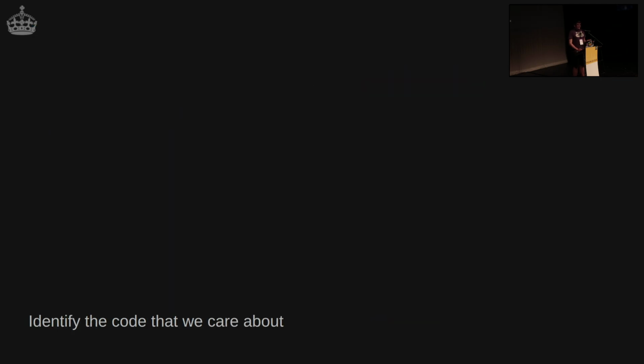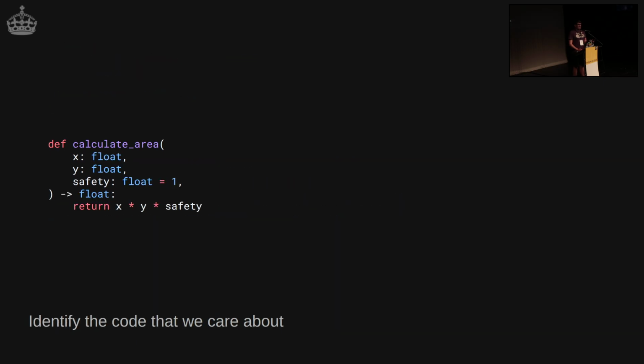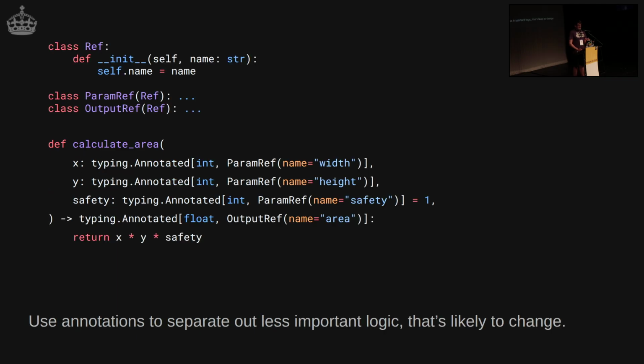And so the important thing to do, I would argue, is to identify the code that we care about, which in this case is really just this very simple multiplication, and then to do the rest of all this plumbing as declaratively as you possibly can. So in this case, I've made these little metadata objects that I'm going to be looking for, called ref and params and outputs and stuff. I've labeled where these should be coming from.